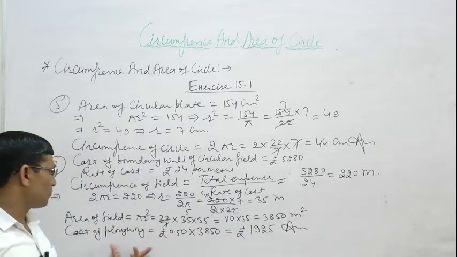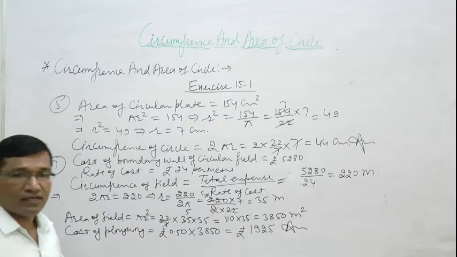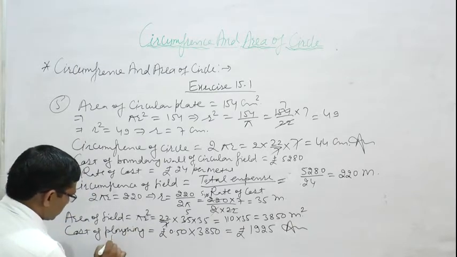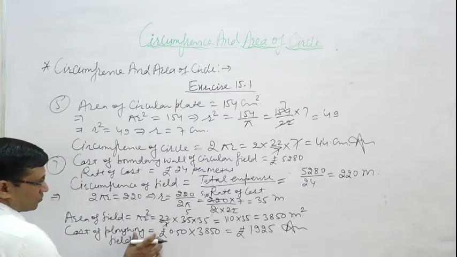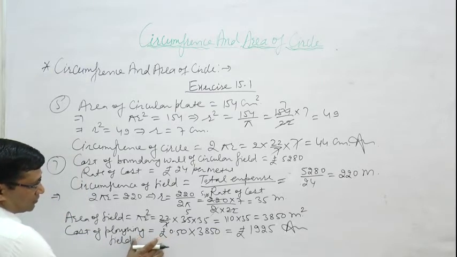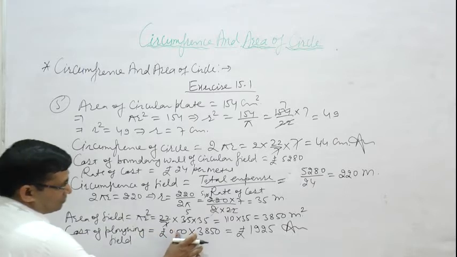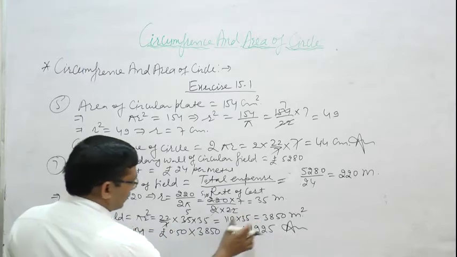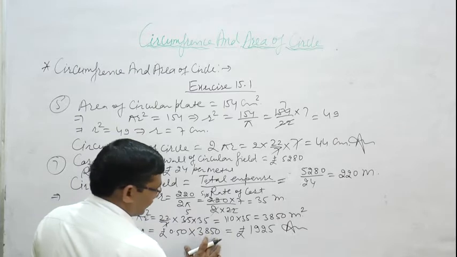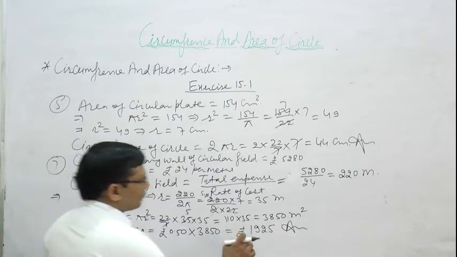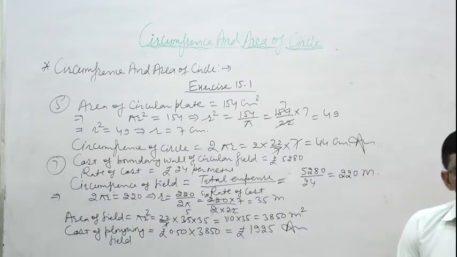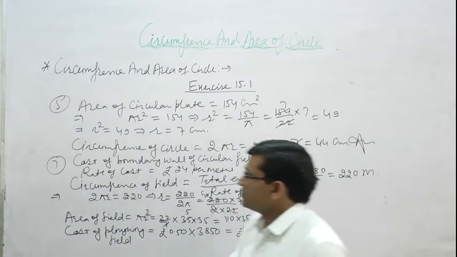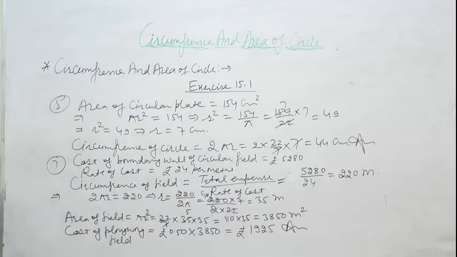Now cost of plowing. Cost of plowing field is equal to rate of cost, that is rupees 0.50, multiply area of field, which is 3850, and we get rupees 1925. Clear? So we use this method for solving this type of question.